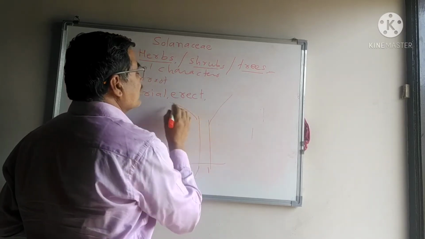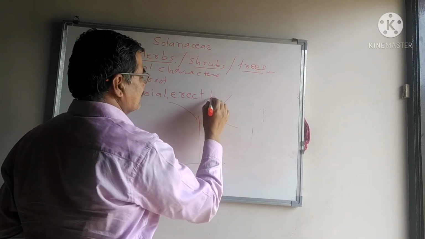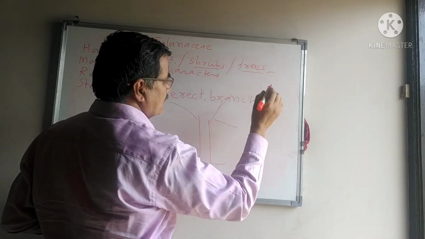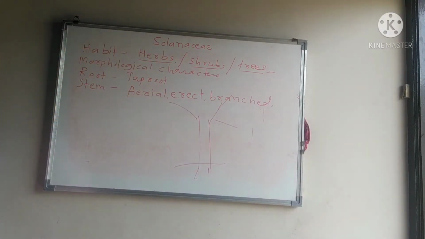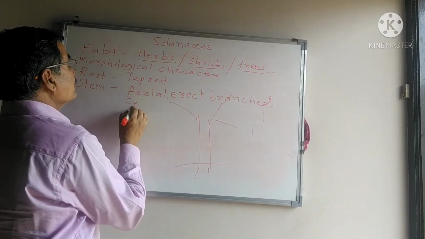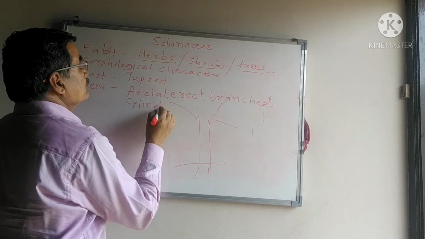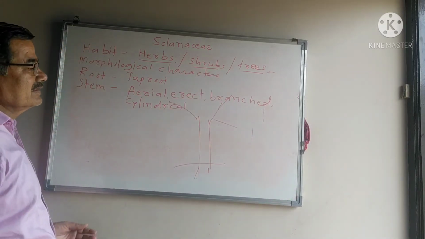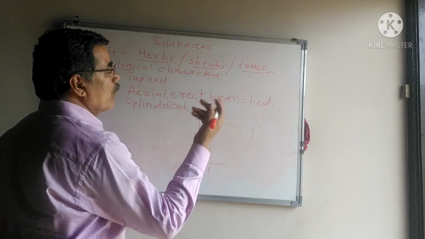The stem is a dicotyledon stem, therefore these are its characters. The stem is branched and cylindrical. The stem becomes solid, maybe hollow inside.